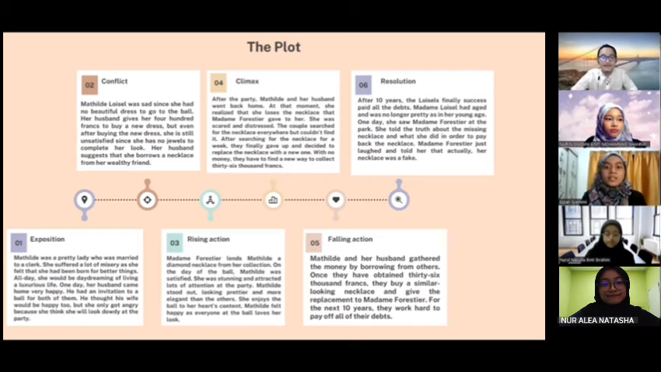So, what does exposition mean? It is the beginning of the story where characters and setting are introduced. In this story, we have Matilda, who was a pretty lady married to a clerk. She suffered a lot of misery as she felt that she had been born for better things. She would daydream of living a luxurious life all day.